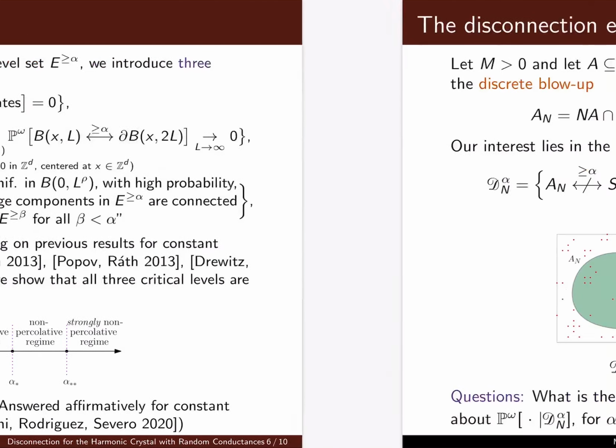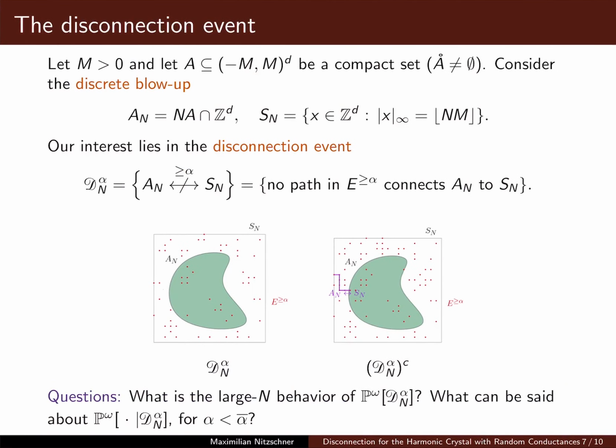Okay, so now let me come to this disconnection event. And the setup is as follows. We will consider a compact subset A of a box of side length 2m, which has a non-empty interior. And we then study the event D_alpha^N, which tells us that there is no path in E bigger or equal to alpha connecting A_N to S_N. So this is the so-called disconnection event.